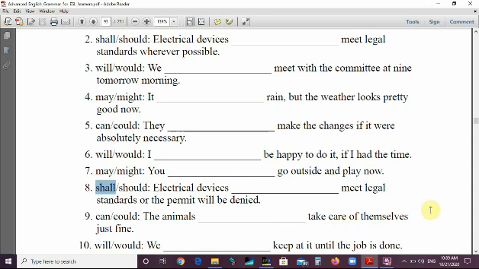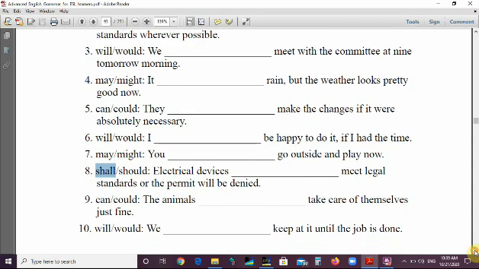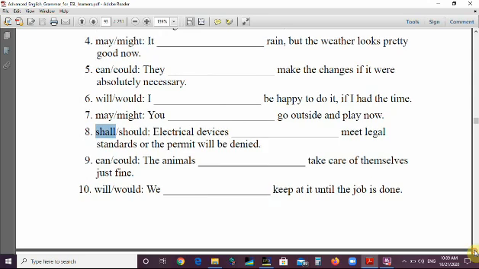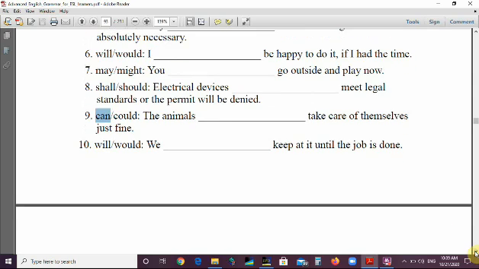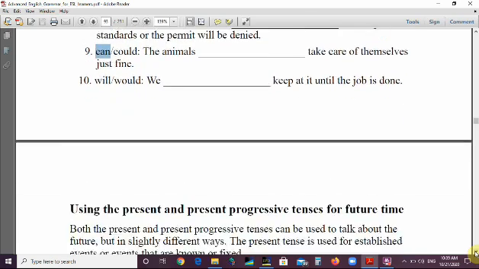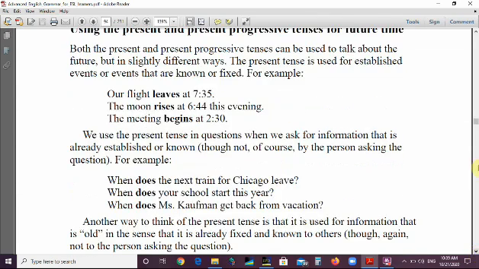Number 9, we have can and could. The animals can take care of themselves just fine. So this looks like the speaker is sure. We use can, number 9. Number 10, will and would. We will keep at it until the job is done. We will keep doing this until the job is done. We will keep working until the job is done.